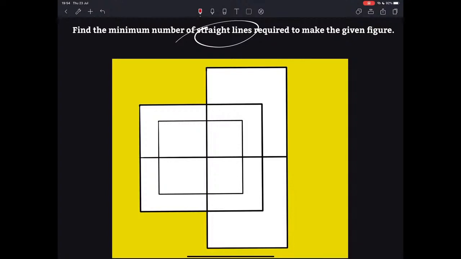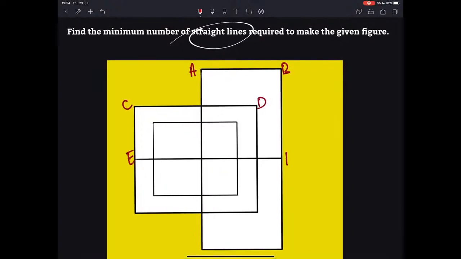Let us do one thing. Let us write down the names for the intersection points here. A, B, C, D, E, F, G, H, I, J. Let this be I, J. Then do we have anything else?